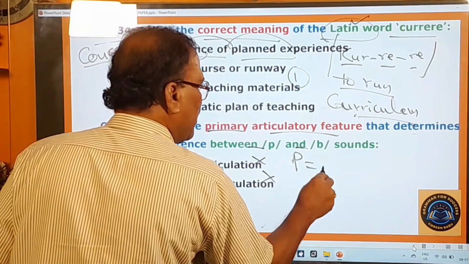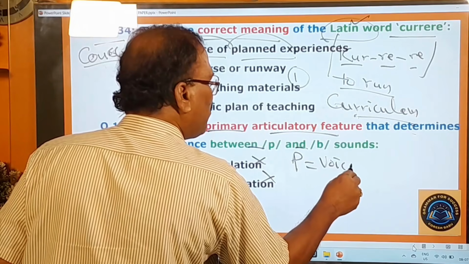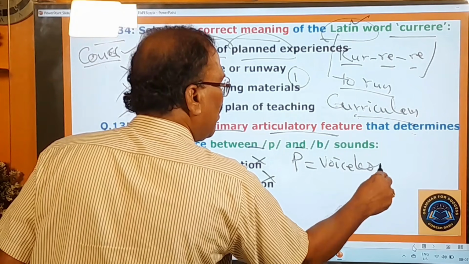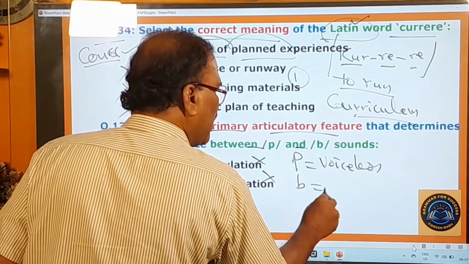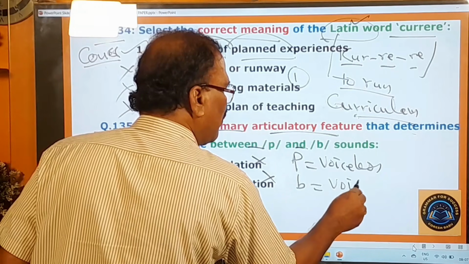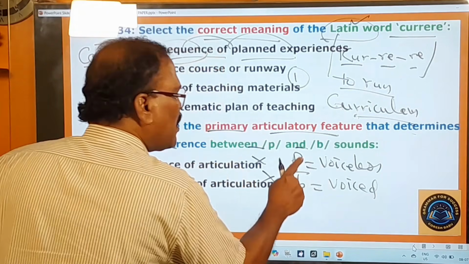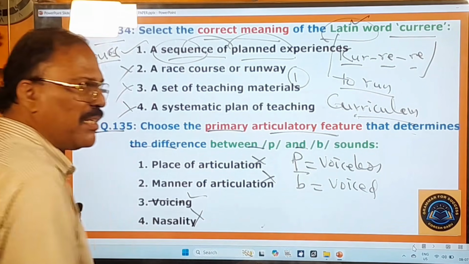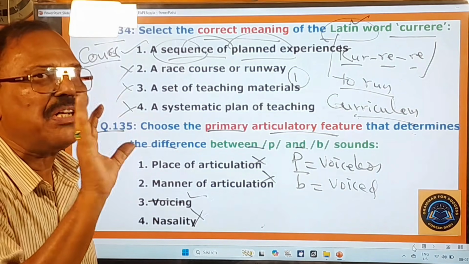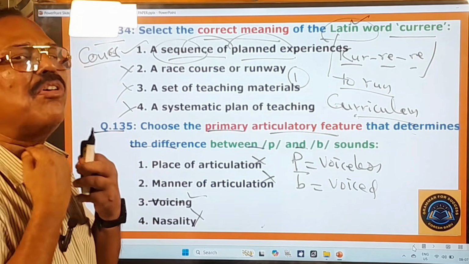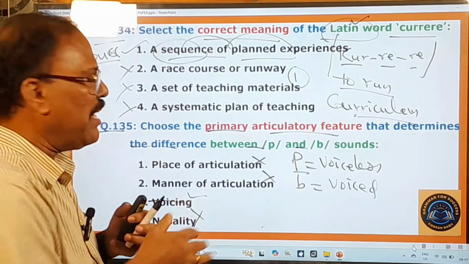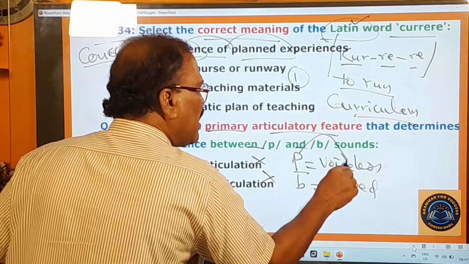So here this pa is a voiceless sound and this ba is a voiced sound. When you pronounce pa, it is voiceless. That means the vocal cords will not vibrate, and that's why this is called a voiceless sound.